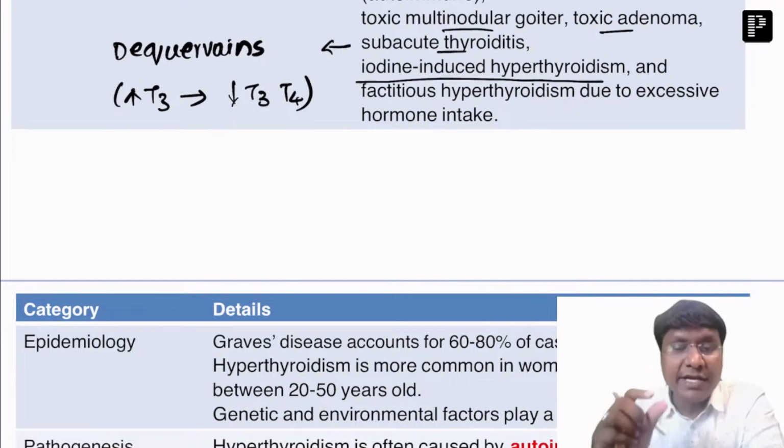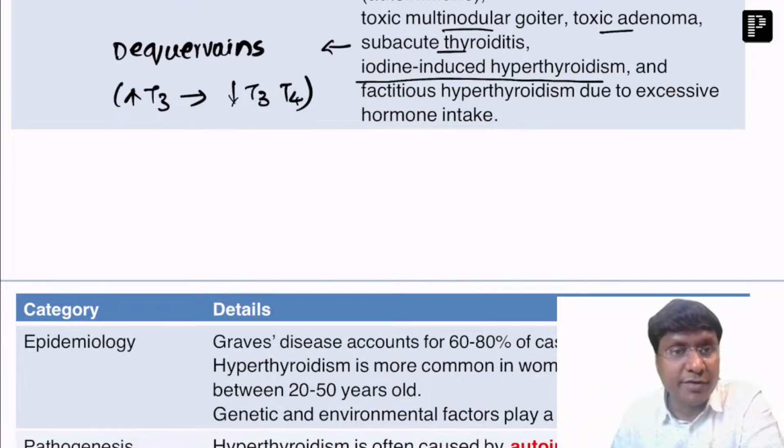When you give iodine in an individual with endemic iodine deficiency goiter, it will increase the thyroid hormone synthesis. That is what is called the Jod-Basedow phenomenon. One of the important examples is amiodarone-induced thyroiditis type 1. Next is factitious, where the individual is taking exogenous thyroid hormone supplementation, right? So these are the causes for hyperthyroidism.